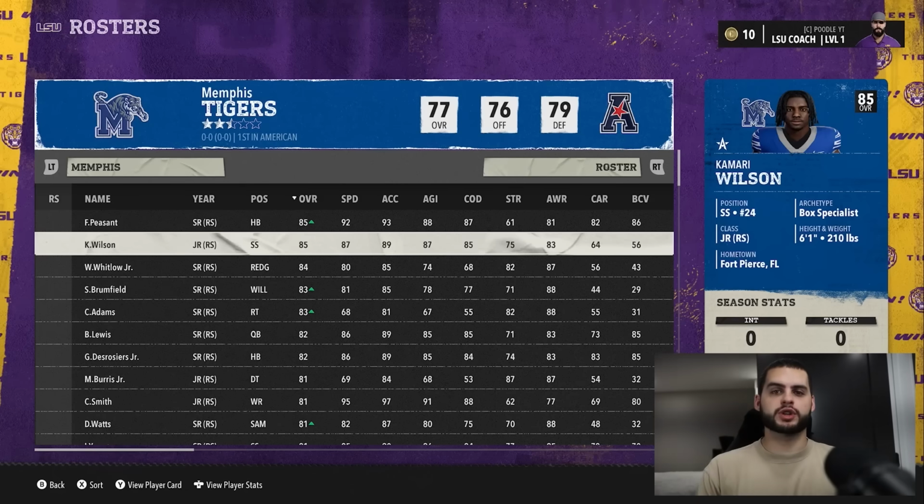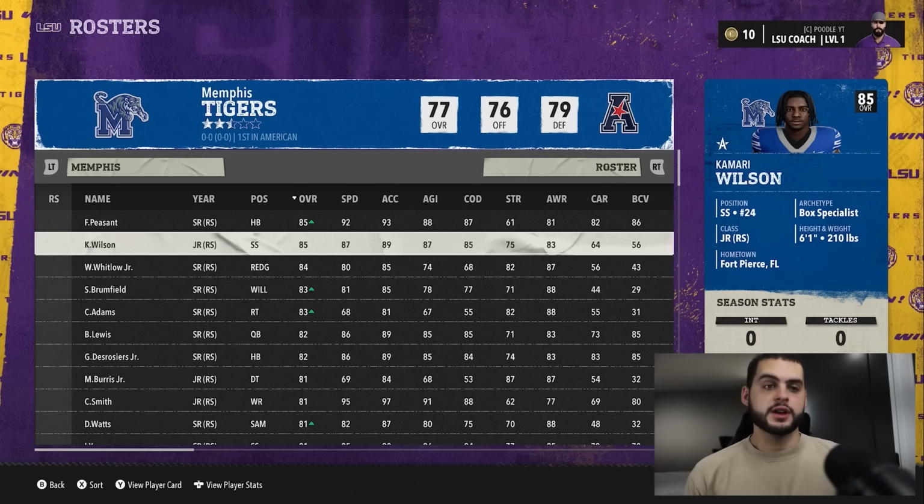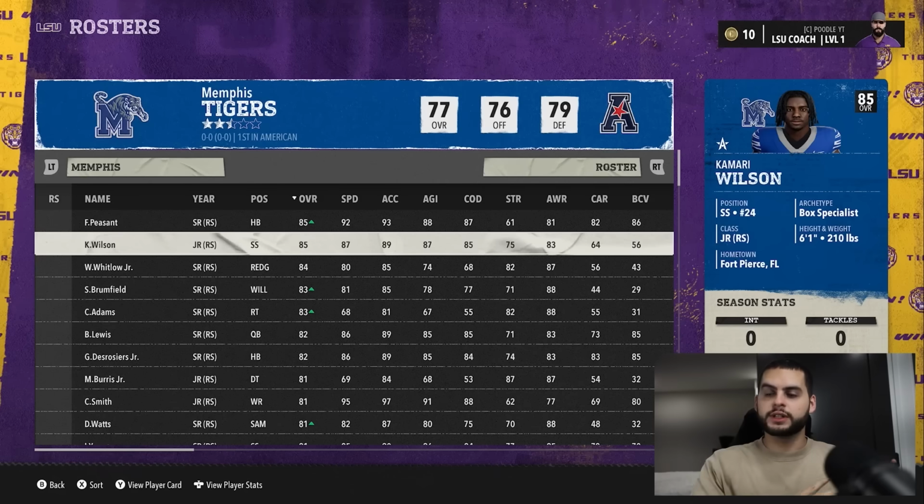So a lot of small schools are going to run this risk where to get a small school up, you have to do 2 things. A, get your overall up, get better players in your roster. B, win. C, recruit well, really. So it's 3 things. So you have to slowly inch your way up like that, right? You're just slowly inching your way up.